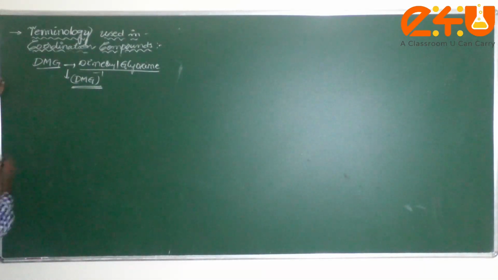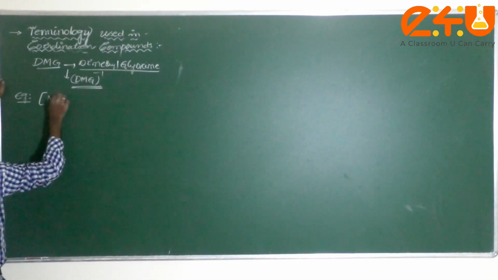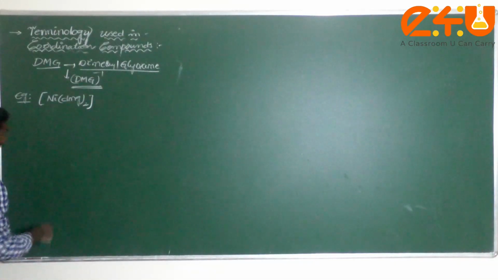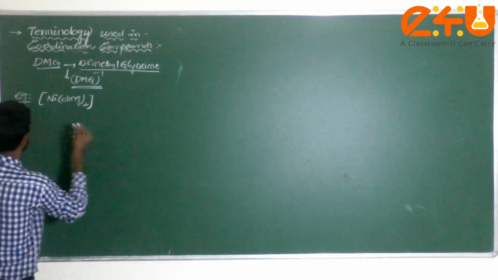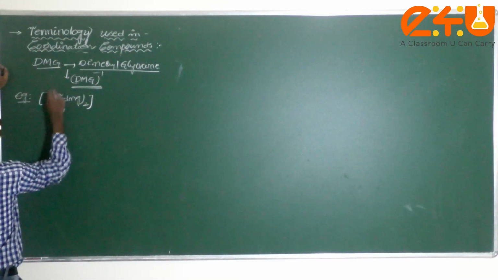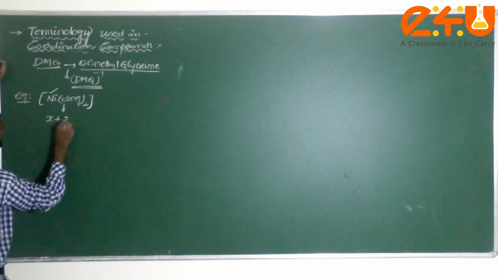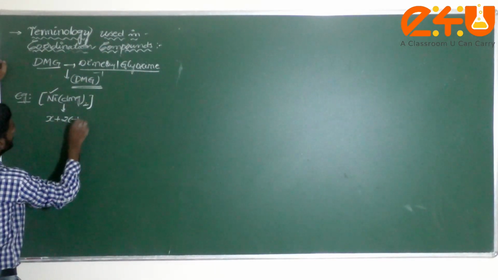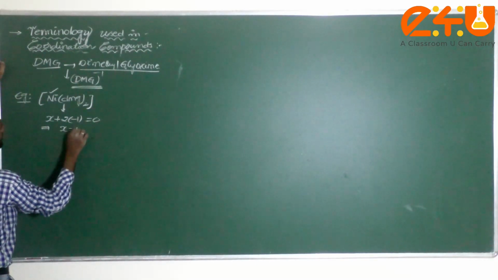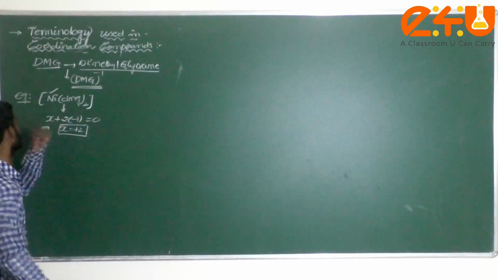Now let me take one example, this is very important here. Ni(DMG) taken twice. I am just calculating, then after I will show you how to calculate the oxidation number. We don't know the oxidation number of nickel, so I can write X plus 2 into the DMG charge, each one minus 1, is equal to 0. That means X is equal to plus 2. Am I correct or not? This is the oxidation number.